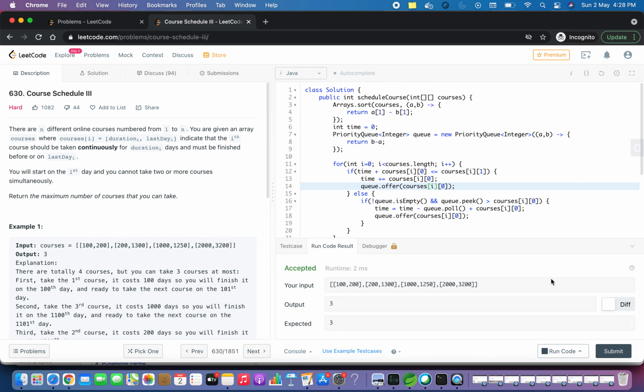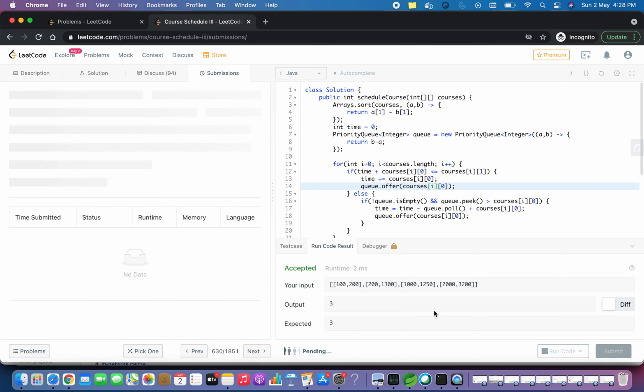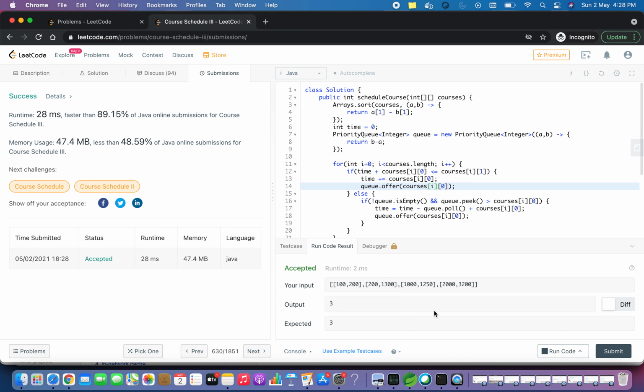Now let's submit it and see if it is getting submitted. So yeah, as you can see, this is also getting submitted. It is close to 90%, which is a pretty decent solution.